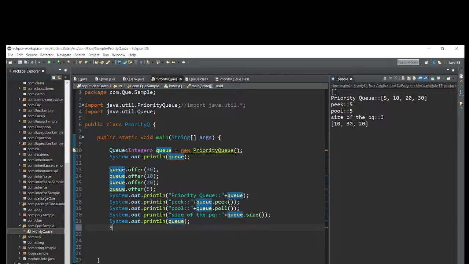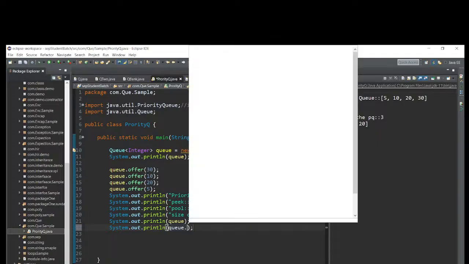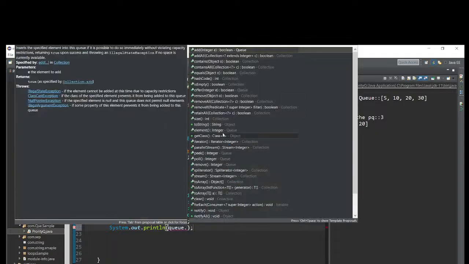Let me write one more method. Sysout reference variable dot. See, these are all methods only. You can use them at the time of a particular situation. Suppose size. I want to find out the size. See now, this size method return type is integer, right? Which method is it?